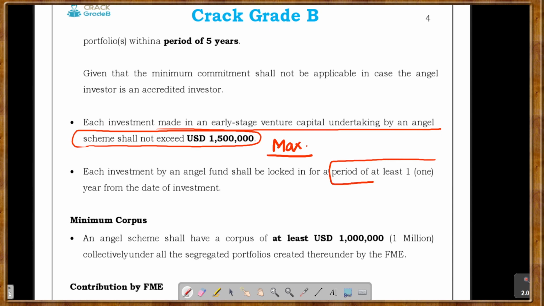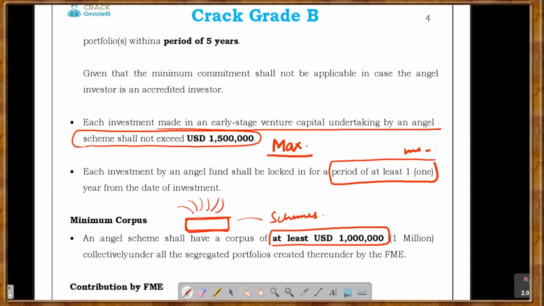Lock-in period is at least 1 year from the date of investment. This is the minimum period. Minimum corpus. See, you have taken money from different kinds of angel investors. Now you have built up a fund. This fund will be invested in the schemes, right? This one will be invested in these schemes. So it shall have at least $1 million collectively under all the segregated portfolios created thereunder by the FME.